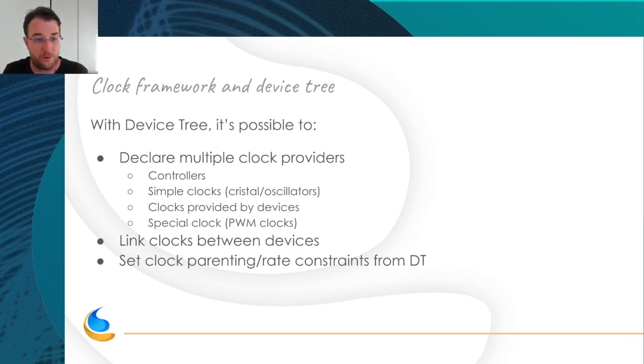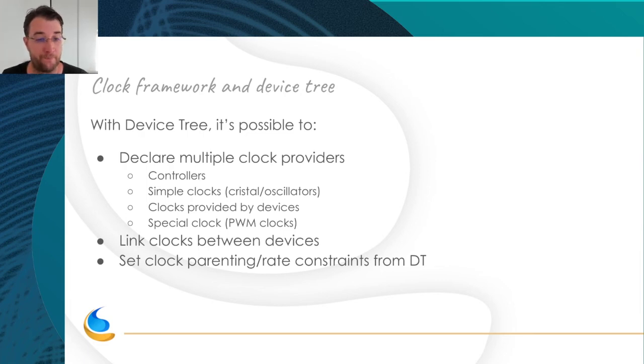You can have multiple clock controllers in the system. You can declare simple clocks, clocks provided by devices, and special clocks generated by special devices like PWM clocks. You can link clocks between devices, and you can set constraints in device tree for parenting and rate between clocks, for example.